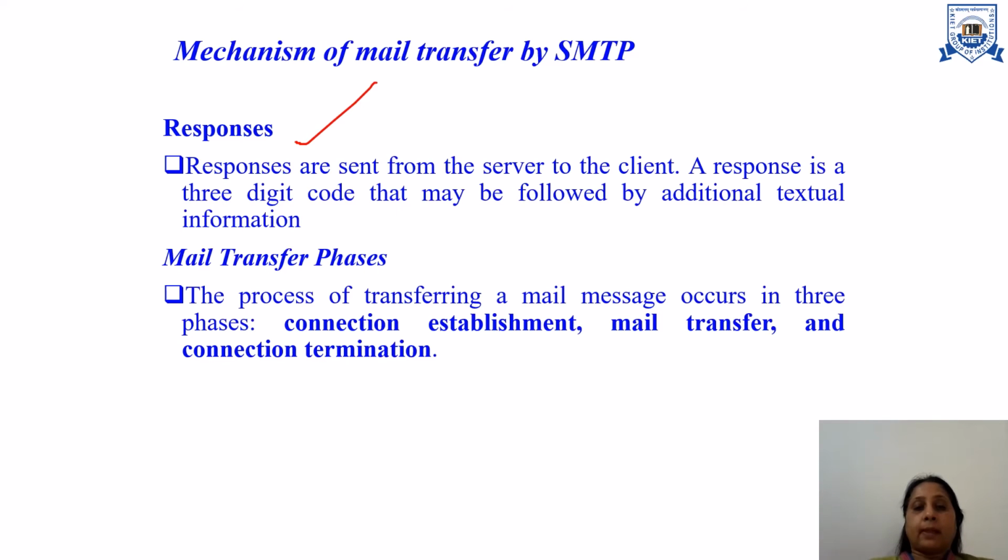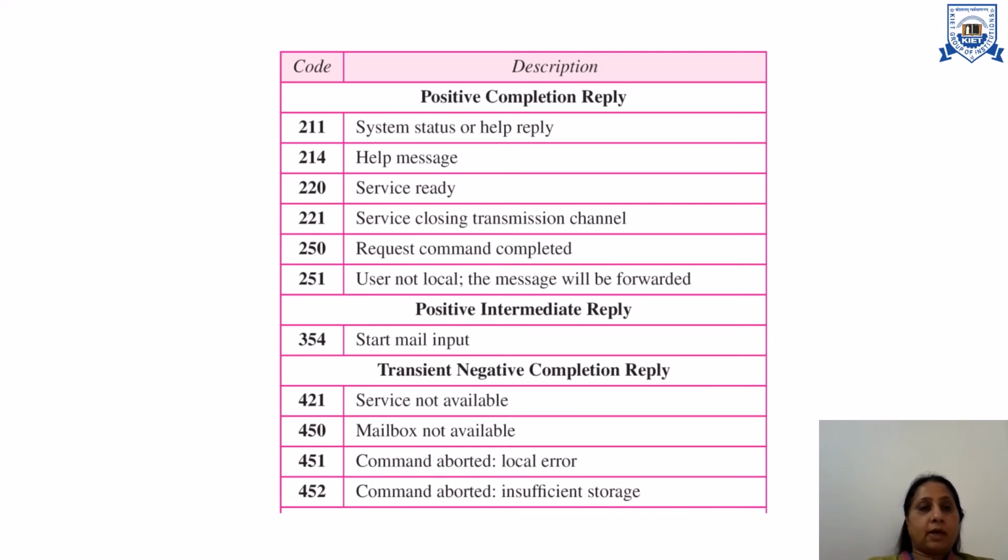Here there are the different mail transfer phases. First we establish the connection, after that we transfer the mail, then we do the connection termination. Here we have the server and client. For example, the client sends the message status, and rather than status it will send the 211, right?